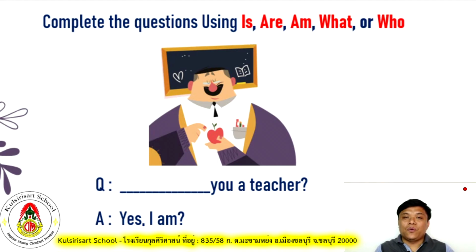It's a be verb question. Okay, present of be questions. So it should start with is, am, or are. So what do you think will be the answer? We use the pronoun you. As you can remember, you can be singular or plural. And our subject there, teacher, is singular, so it is understandable that it is in singular form. So what do you think is the answer? Blank you a teacher: is, am, or are?